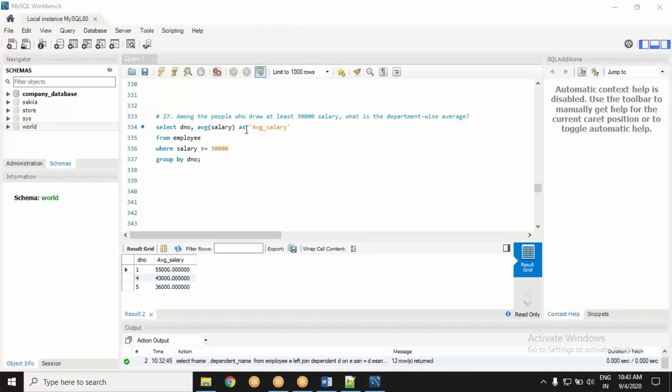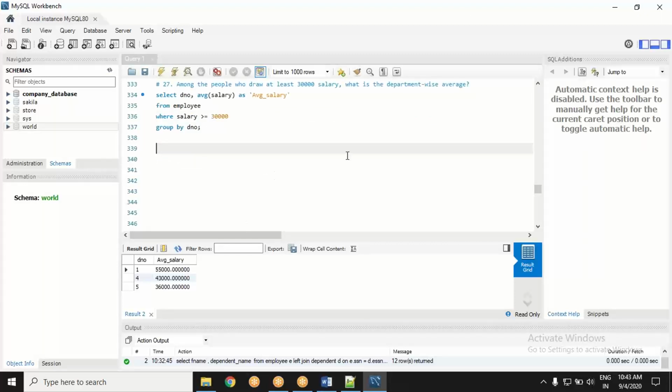What was asked in this query was: among the people who draw at least 30,000 salary, what is the department-wide average? So the condition came first. I need to first filter the raw data on the condition that salary should be minimum 30,000. Whereas having clause will have a condition on this summary, which you have calculated after group by.